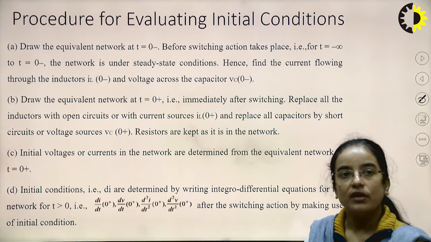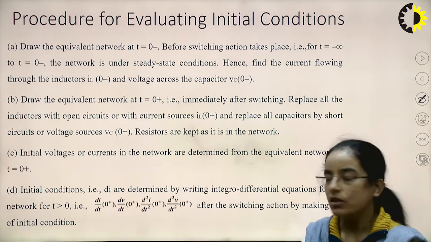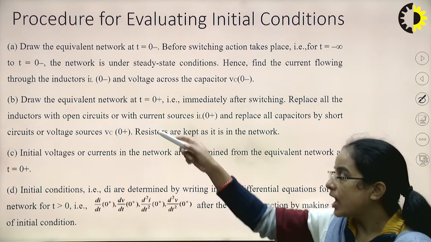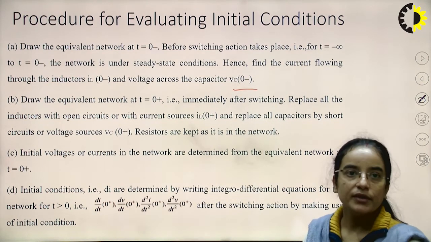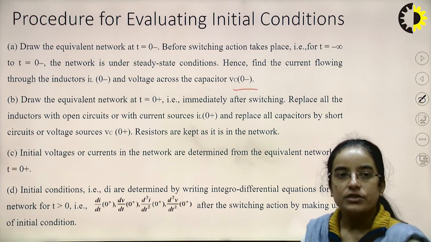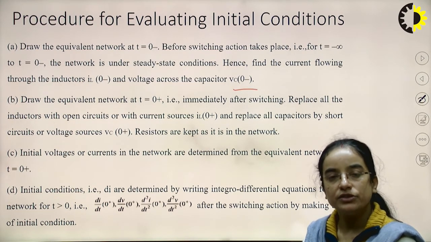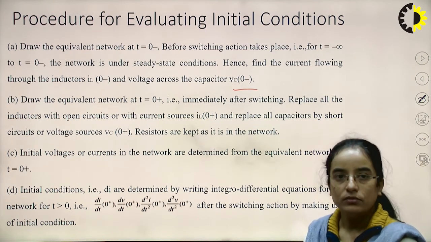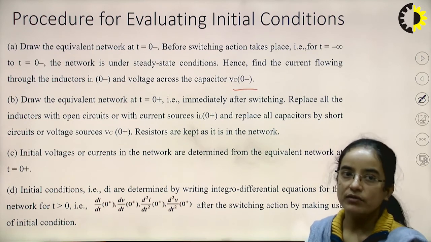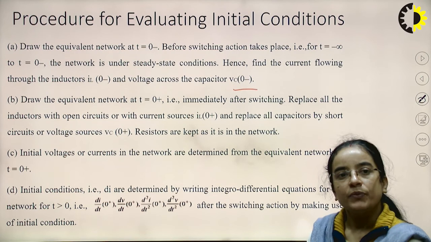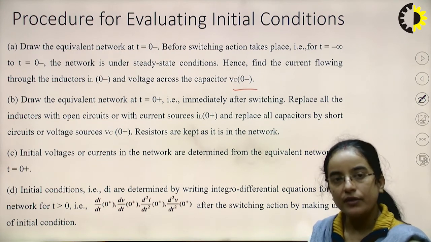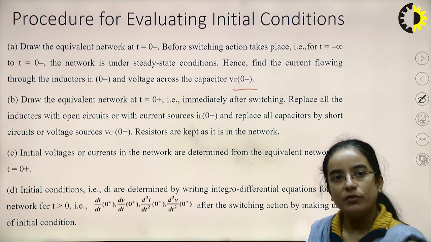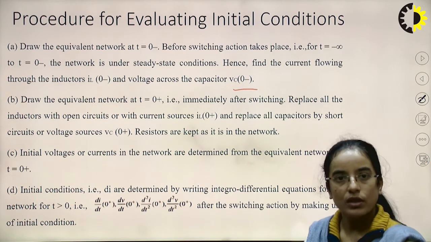Then we will find the current flowing through the inductor and the voltage across the capacitor, that is IL0 minus and VC0 minus. We will find out the initial conditions that exist. Then we will draw the equivalent network just after the switching, that is at t equal to 0 plus. Just after the switching we will replace all the inductors with open circuits, or with current sources equivalent to IL0 plus.